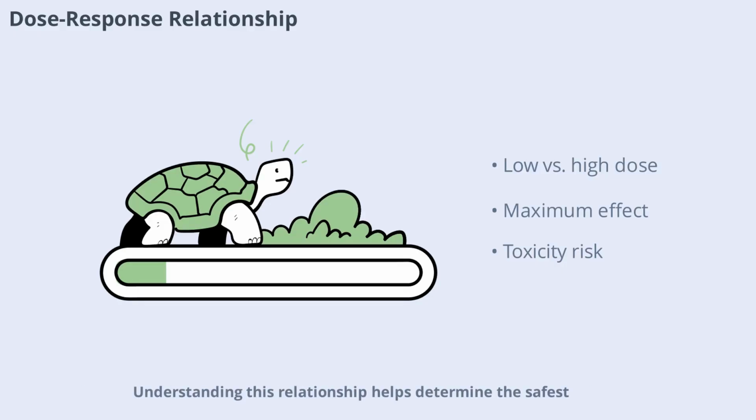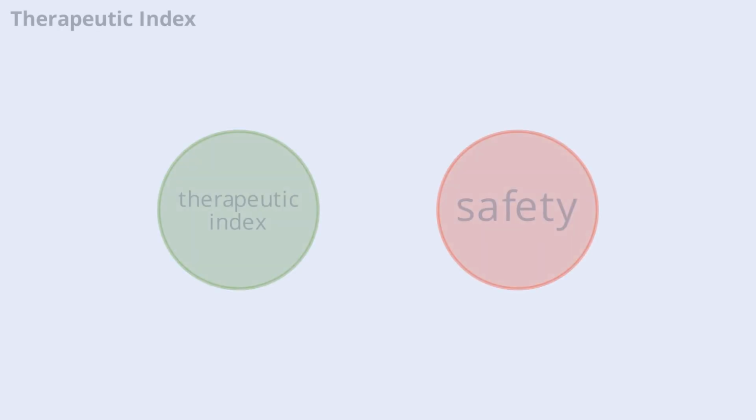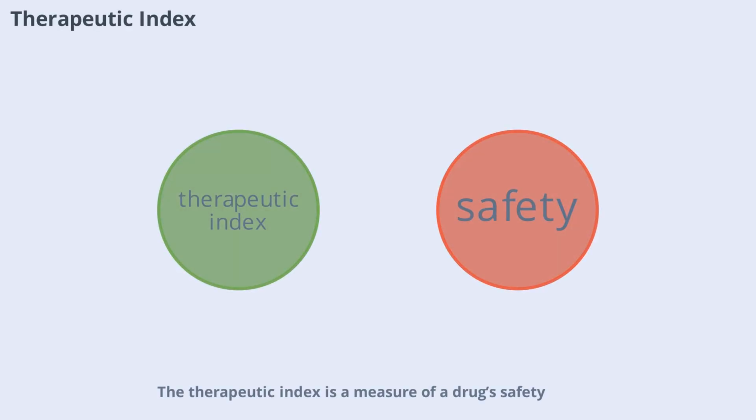Understanding this relationship helps determine the safest and most effective dose for each patient. Therapeutic index is a measure of a drug's safety. It compares the dose that produces the desired effect to the dose that causes harm. A wide therapeutic index means a drug is relatively safe, while a narrow index means there's a small margin between benefit and risk. Understanding the therapeutic index helps healthcare providers choose drugs that are both effective and safe.